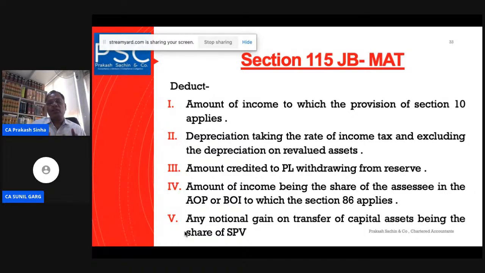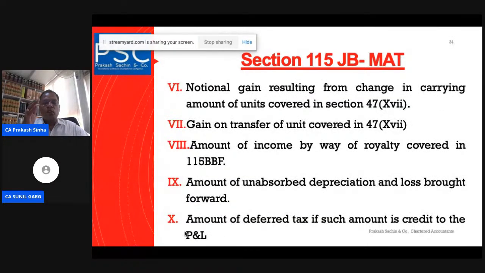So these are a few items, in fact not an exhaustive list. Notional gain resulting from the change in carrying amount of a unit covered under 47(1)(vii). We have already discussed the notional loss, which we have already added back. So now we are deducting the notional gain resulting from the change in the carrying amount of the unit. Gain on transfer of a unit covered under 47(1)(vii), we are also reducing this part.